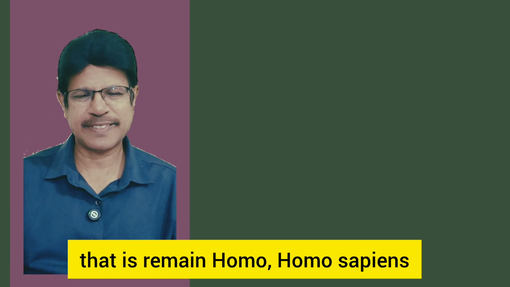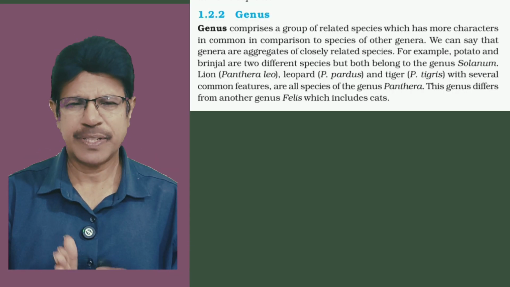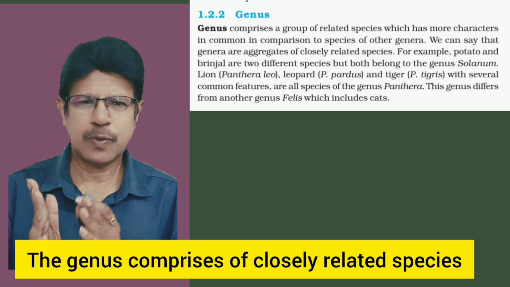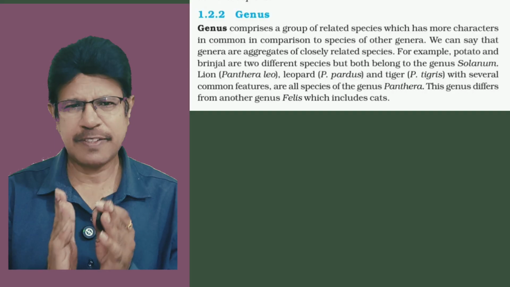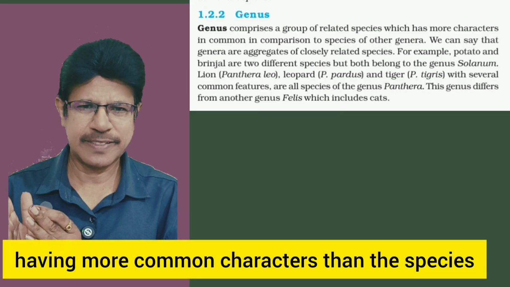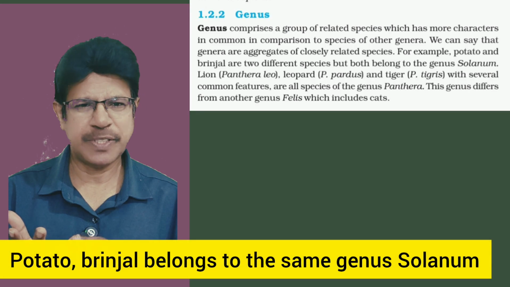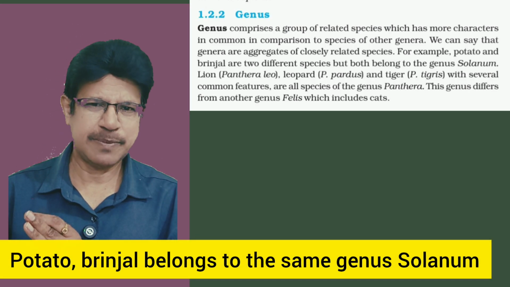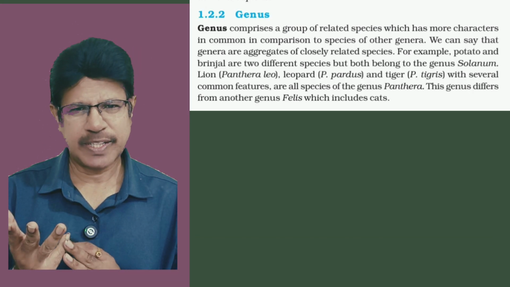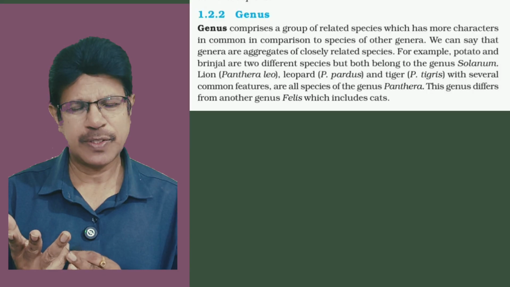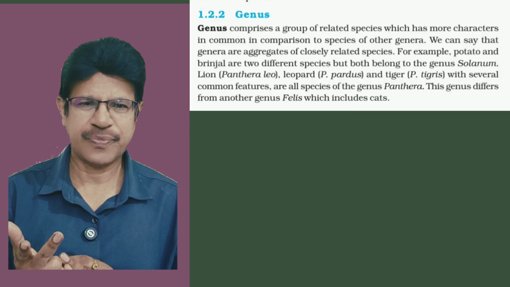Homo sapiens. Next, the genus. The genus comprises closely related species having more common characters than the species of other genera. Potato and brinjal belong to the same genus Solanum: Solanum melongena, brinjal, and Solanum tuberosum, potato.